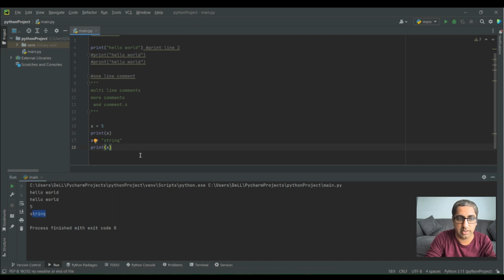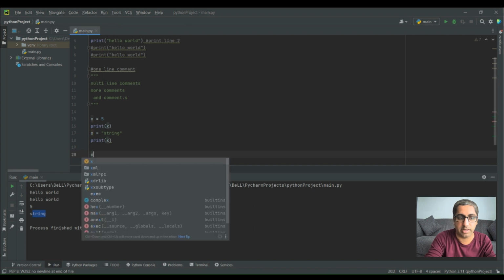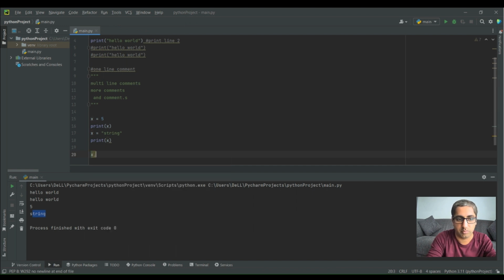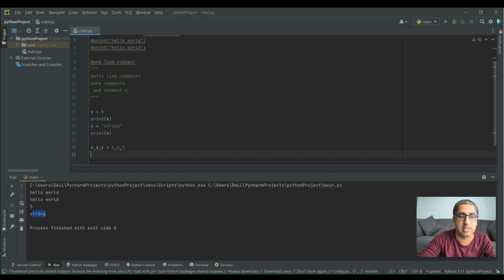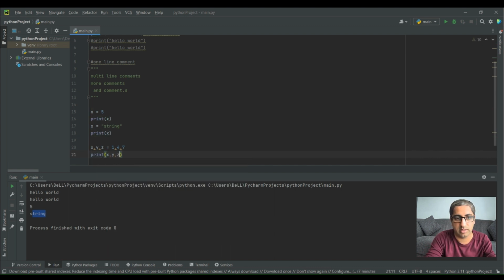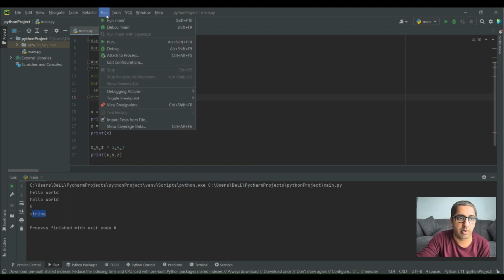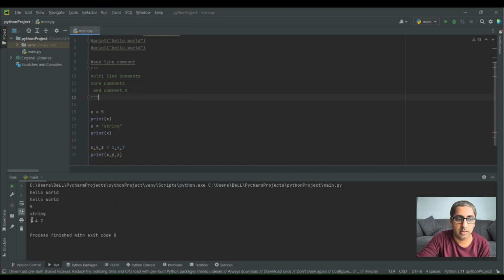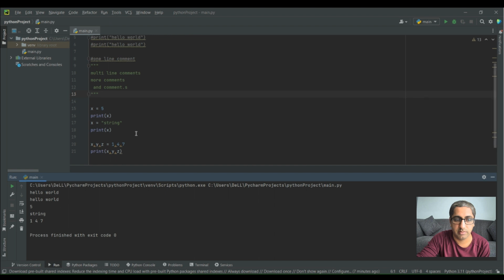If I create multiple variables like x, y, z equals 1, 4, and let's make it 7, this is another way of declaring multiple variables. And if I print it, x, comma, y, comma, z, and I run this program, you will see 147 has been printed, right?